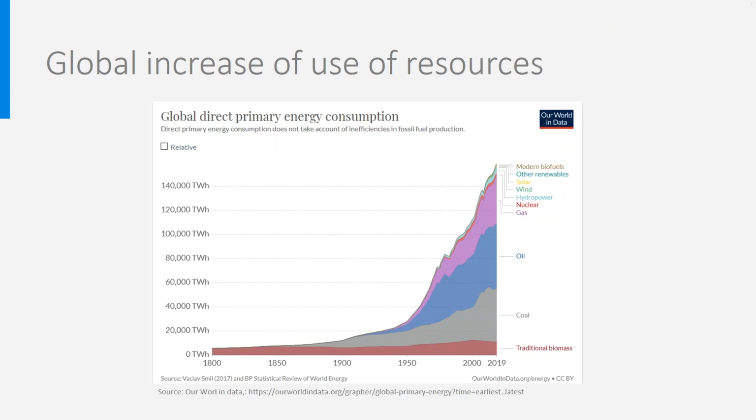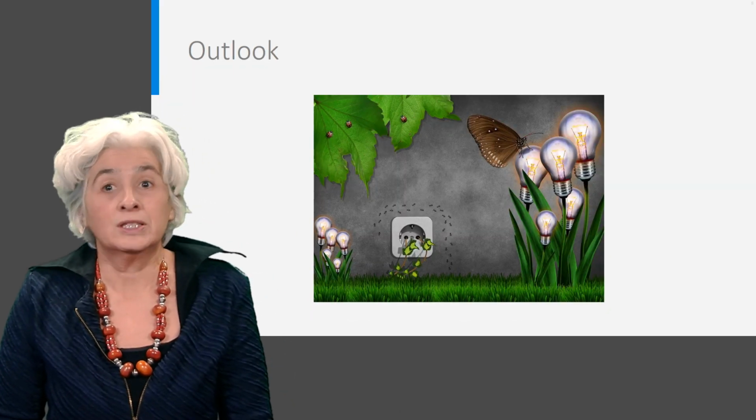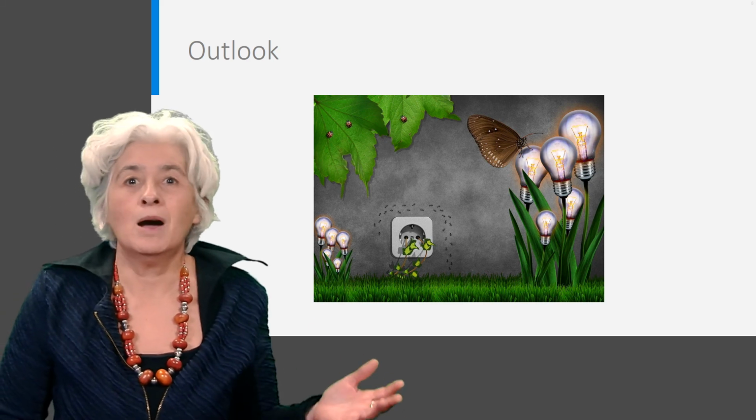Solving all these environmental problems is a huge challenge, and this figure shows the immensity of the task. The world's primary energy consumption is still growing quickly, and despite all developments, most of it is still fossil fuel. So, you have a tremendous task to achieve. There is a lot of research going on to improve existing technologies or make them market-ready.